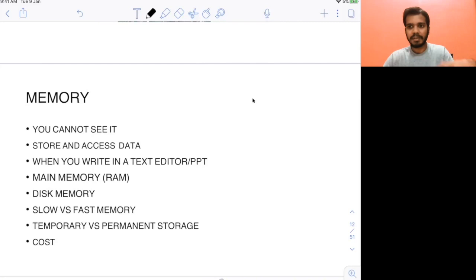Of course, it also depends on the cost. If you go and buy main memory, that is the hardware, the cost will be high compared to disk memory, because disk is cheap compared to main memory. Disk is normally used just for permanent storage, while main memory is used for temporary storage and it's very fast. So the faster the memory, the higher the cost.